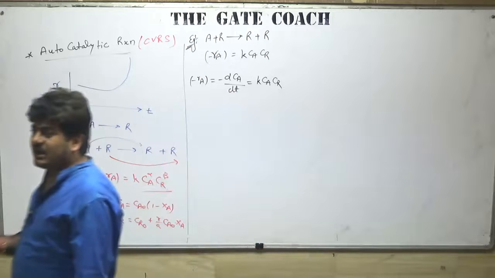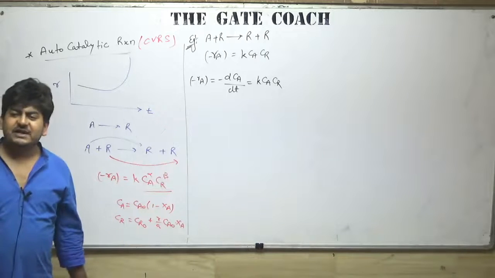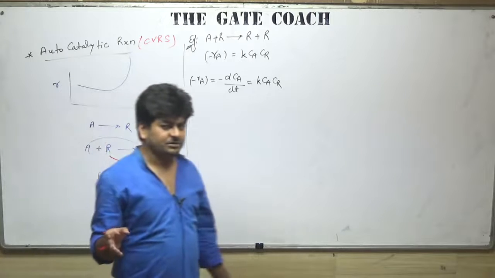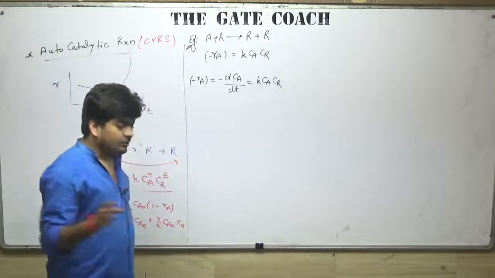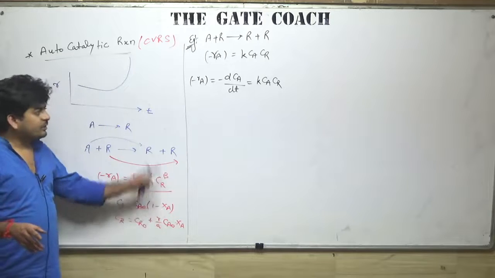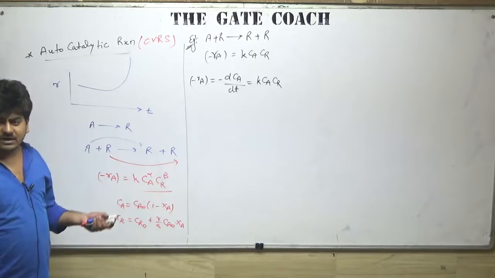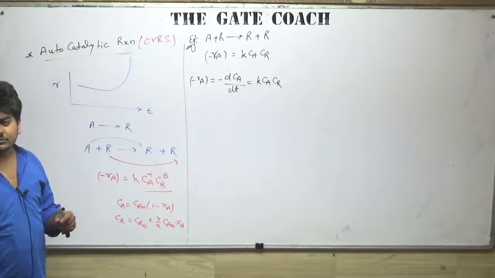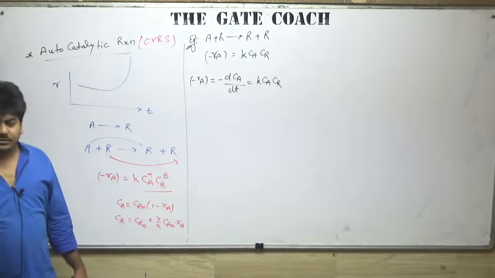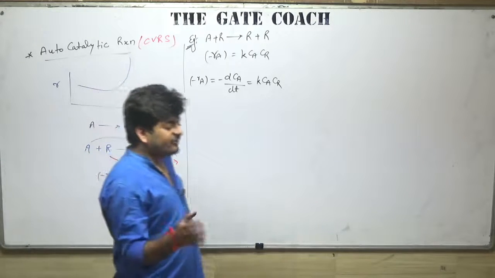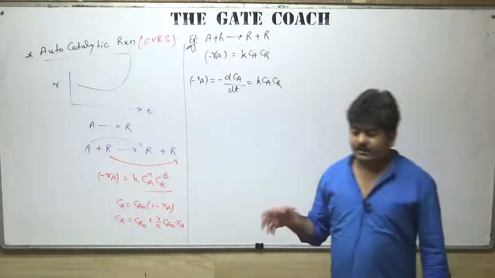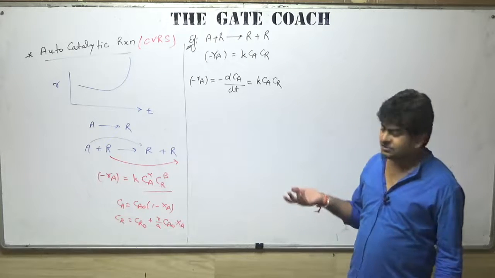So there we use the approach where we change Ca and Cb both in terms of Xa to find out the kinetic equation. Okay, I hope you remember that. Here we will not use the same approach because I hope all of you know how to use that thing. Here we will discuss one more approach, that is in terms of concentration. How can we change Cr in terms of Ca and solve this in terms of concentration only?